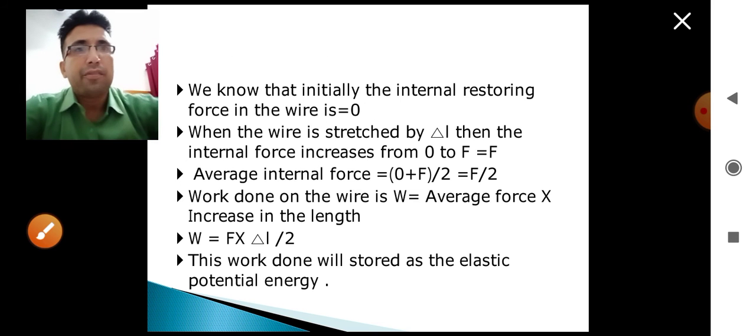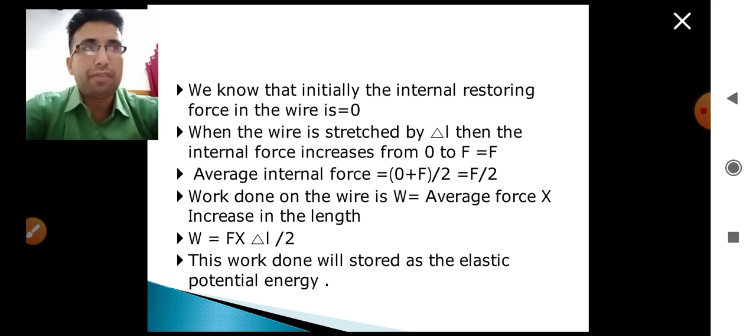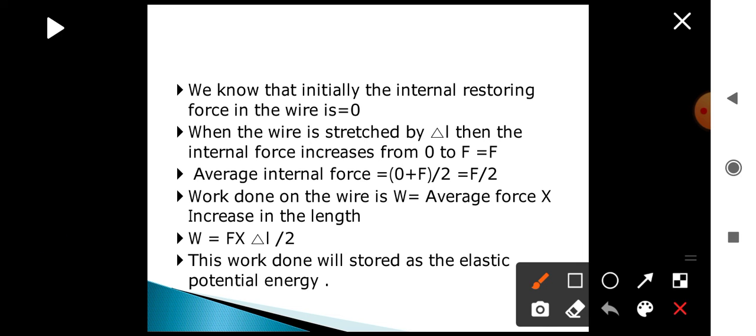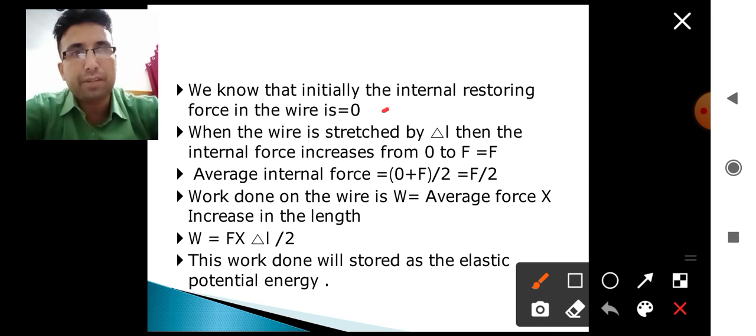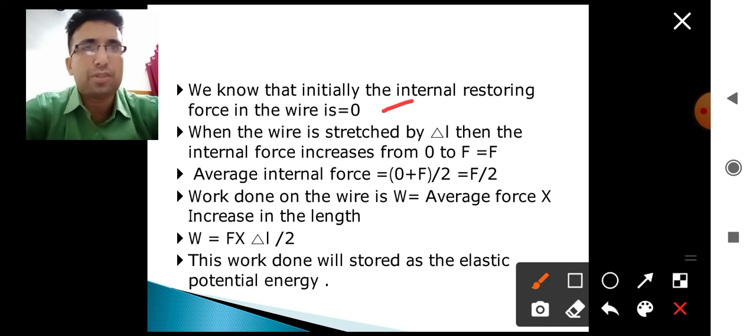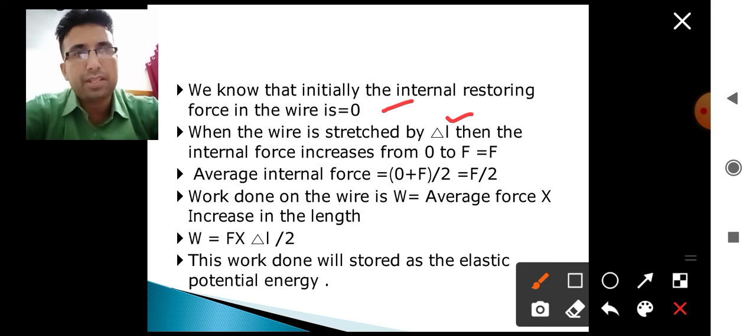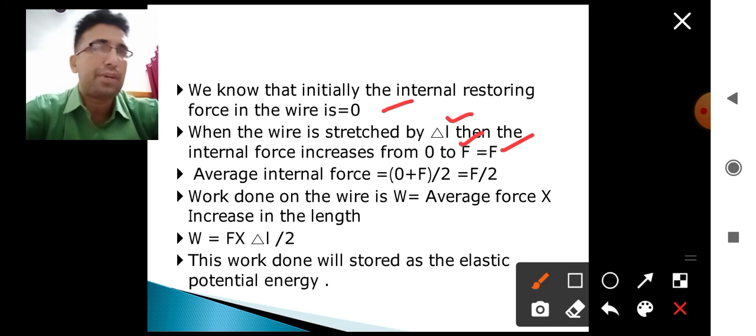Now, once again we will come to the starting. We know that initially the internal restoring force of the wire will be equal to 0 because there is no external force acting, so its internal restoring force is also 0. When the wire is stretched by delta L, then the internal force increases from 0 to capital F. Now, what is the final internal restoring force? Capital F.